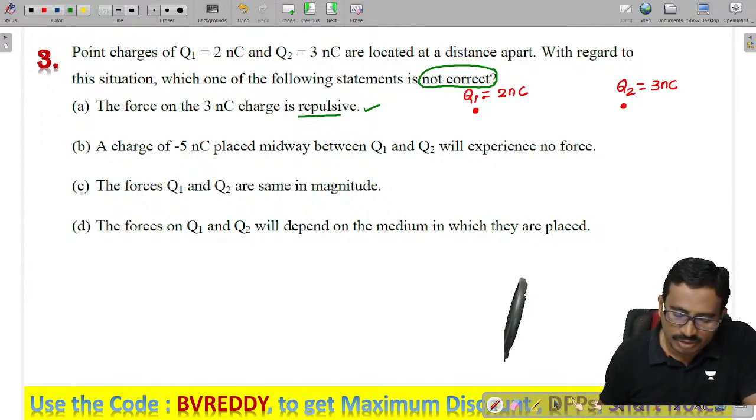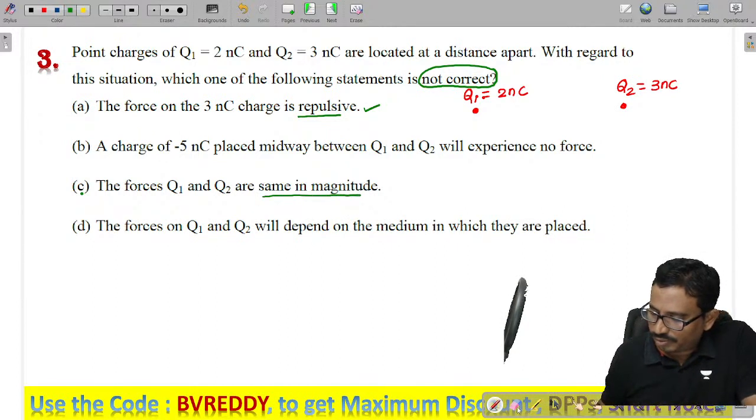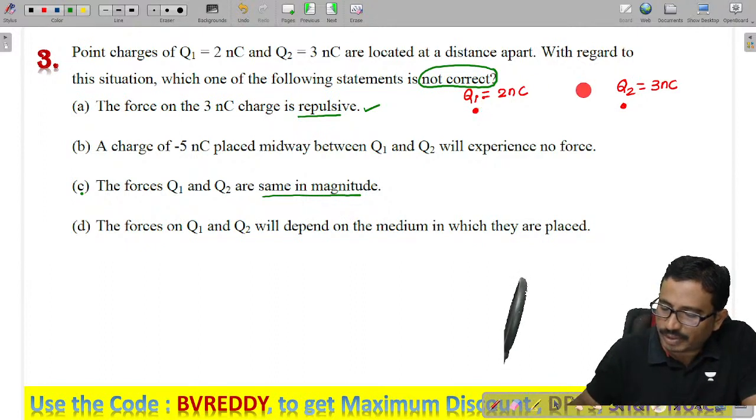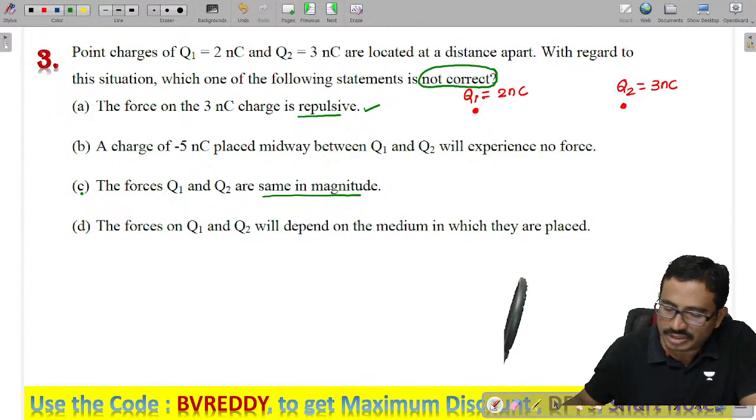Next, coming to C, the forces between Q1 and Q2 are the same in magnitude, yes or no? Whatever force Q1 applies on Q2, an equal magnitude of force is there, but in the opposite direction.